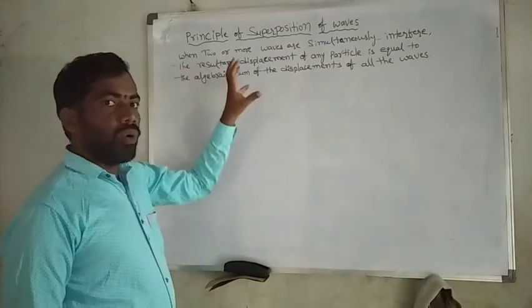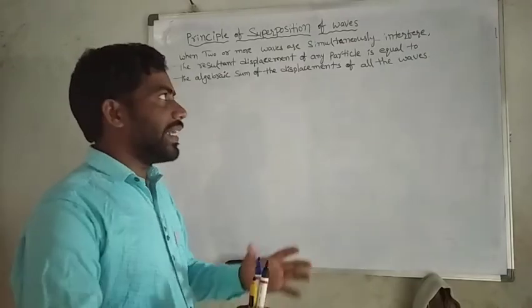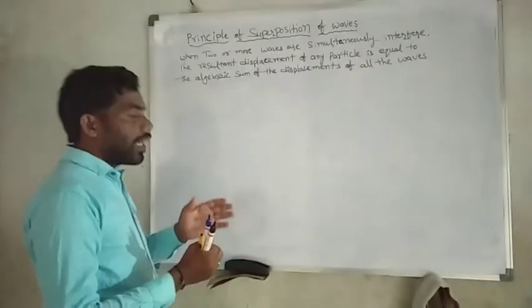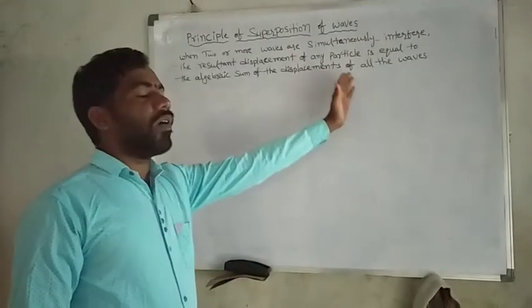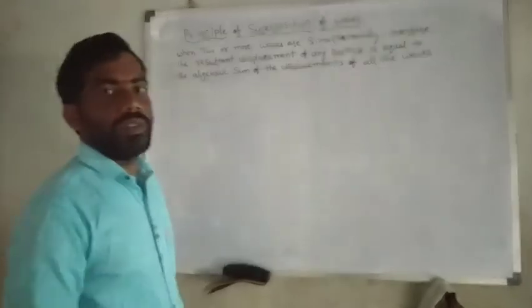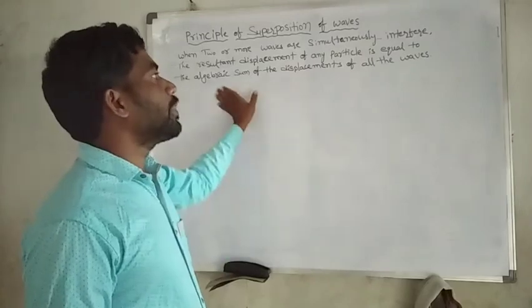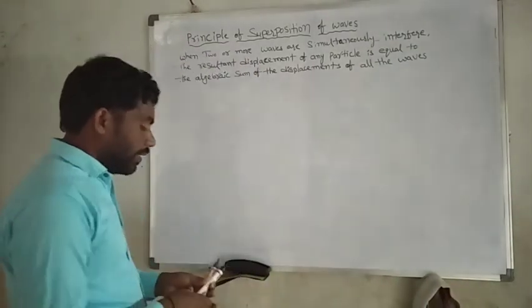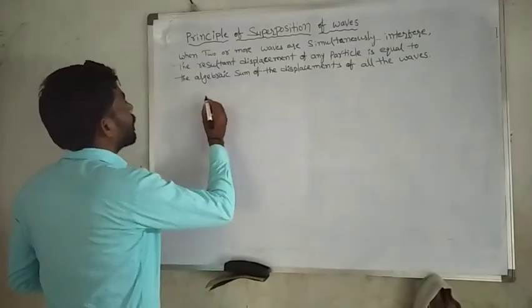When two or more waves simultaneously interfere, the resultant displacement of any particle is equal to the algebraic sum of the displacements of all the waves. See how I can explain it in my way.